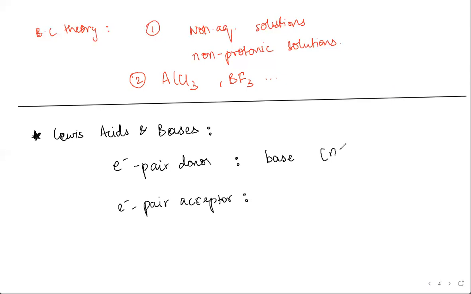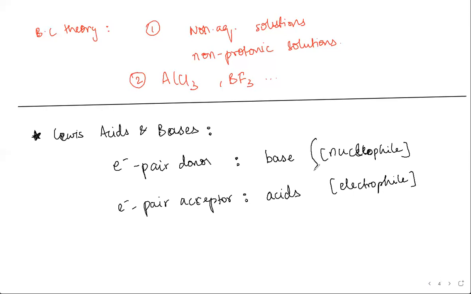So basically all nucleophiles exhibit basic properties. And electron pair acceptors, he said, were acids. So basically all electrophiles exhibit acidic property.